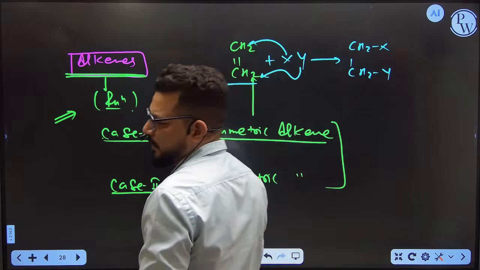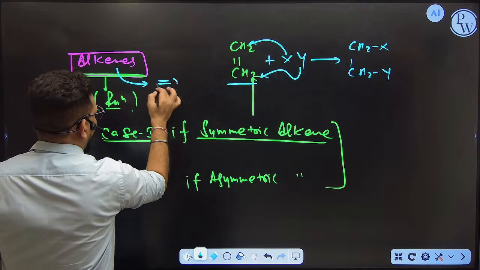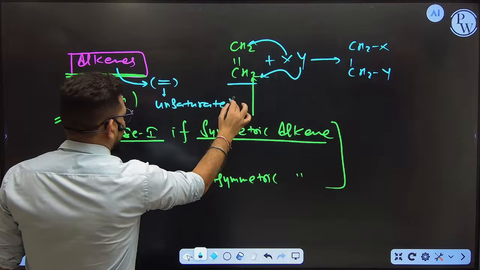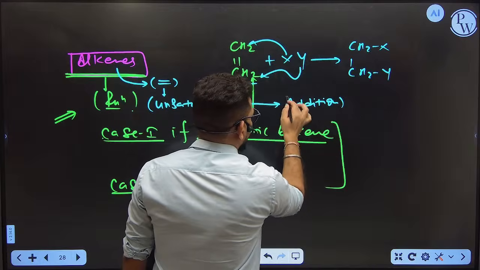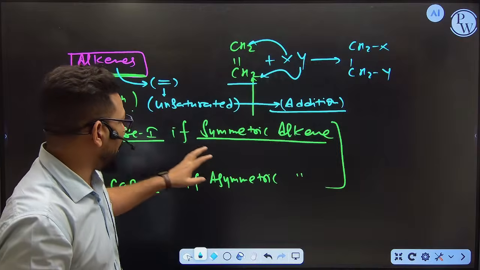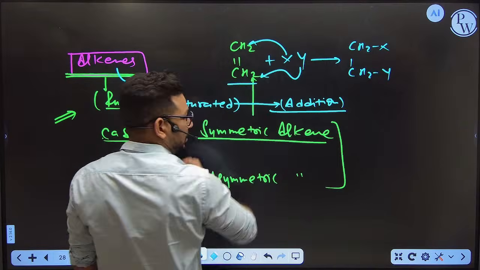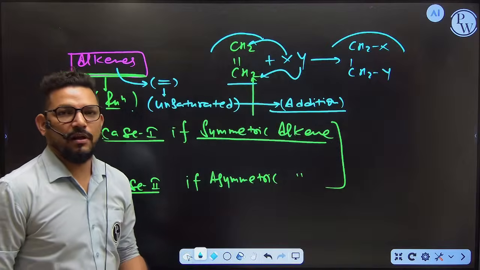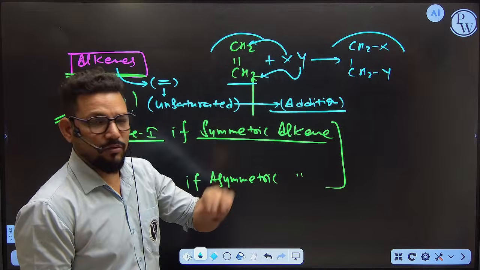So actually what we are doing here, because we are talking about alkene, and alkene contains a double bond. Double bond is called unsaturated, and unsaturated means unstable. That means it is going to define only one reaction called addition reaction. All double bonded compounds define addition, like all single bonded compounds define substitution and elimination. Now you can see this was unsaturated, it became saturated, so your compound became stable. So whenever you see the symmetric compound, just do one thing, up, down. No need to worry about anything.